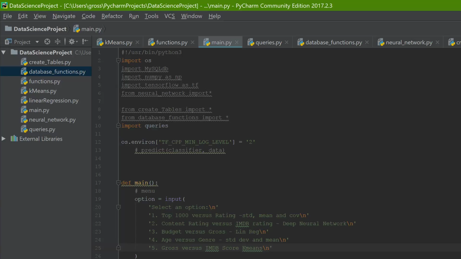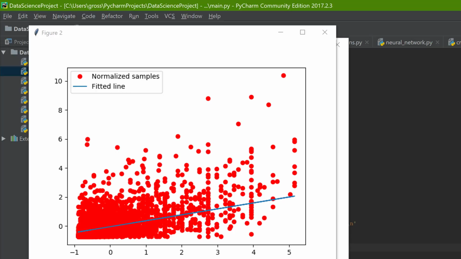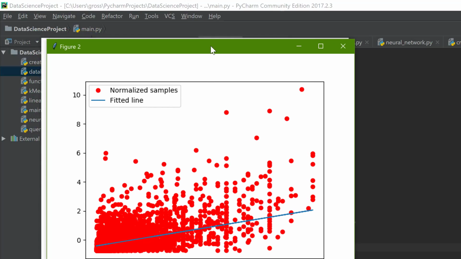It may take a bit longer. OBS and MySQL don't seem to like to share CPU very much. There we go. And as you can see, we have some okay results.